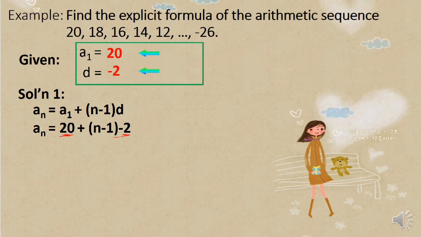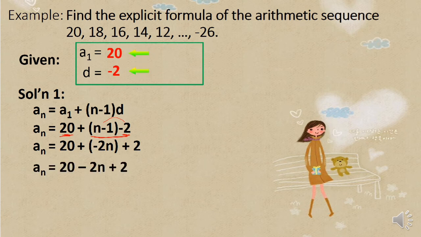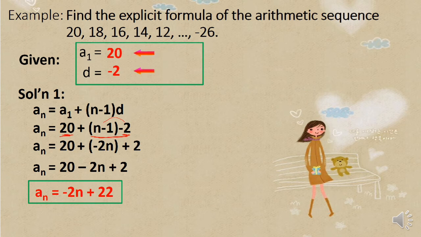And then, distributive property, negative 2 times n is negative 2n, negative 2 times negative 1 is positive 2. So here, negative 2n times positive is positive 2n. Okay, combine like terms, that's negative 2n, then 20 plus 2 is 22. So our explicit formula for the given sequence above is a sub n equals negative 2n plus 22.